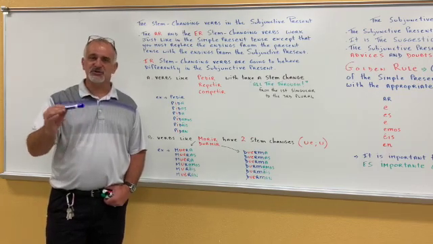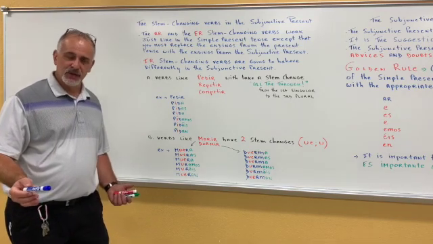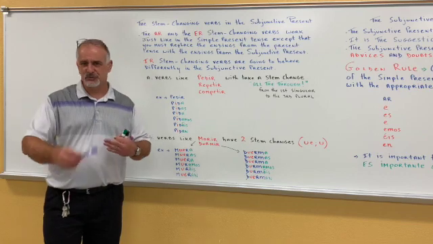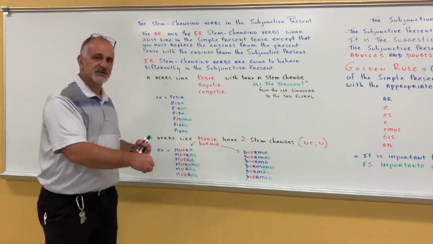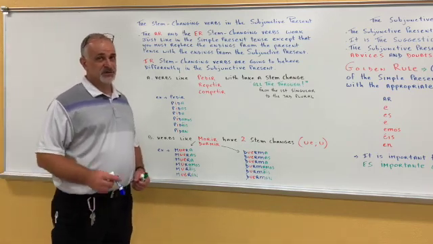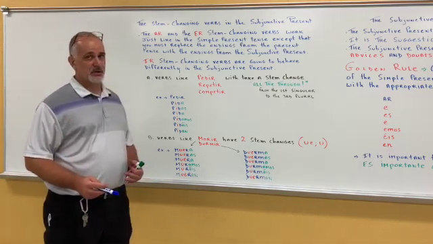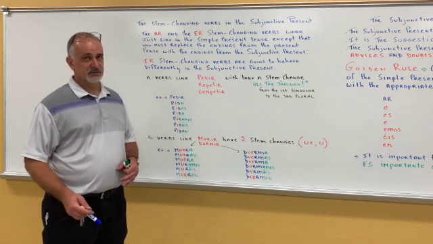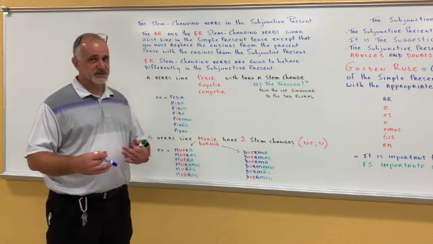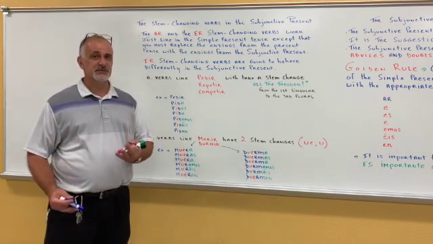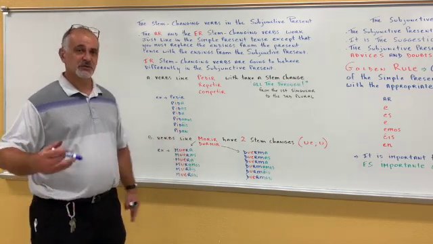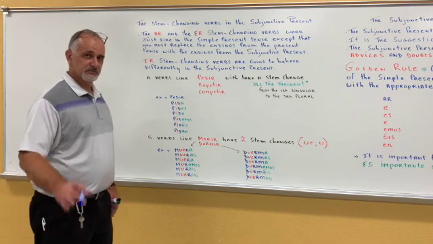Well, guess what? When you deal with the stem changing verbs in the subjunctive present, as long as you're dealing with AR verbs and ER verbs, you will apply the same rule that you apply in the simple present tense in the subjunctive present. That's kind of neat, okay? You gotta be careful though, because remember, you're not in the simple present tense here. You are in the subjunctive present. So that said, you have to use the endings from the subjunctive present with your stem changing AR and ER verbs, okay? You understand that?